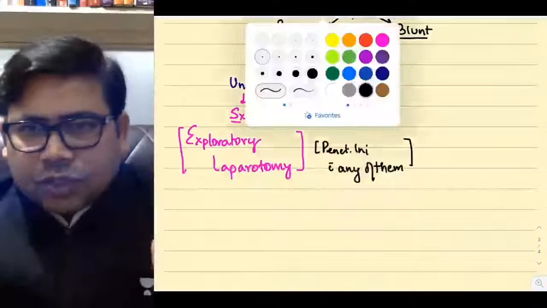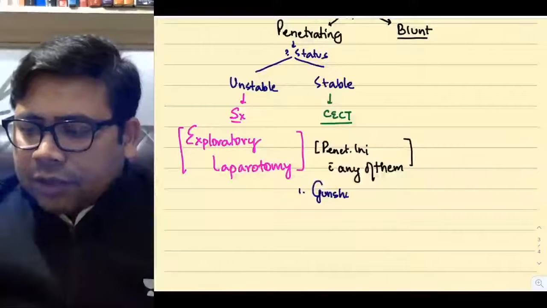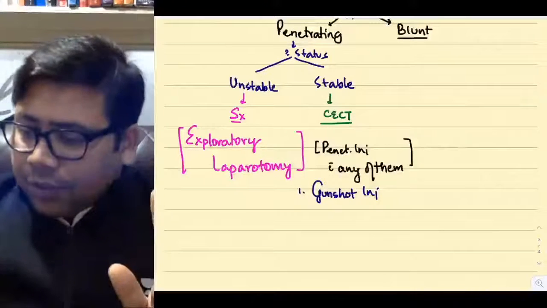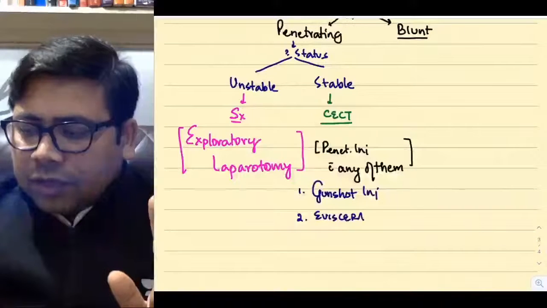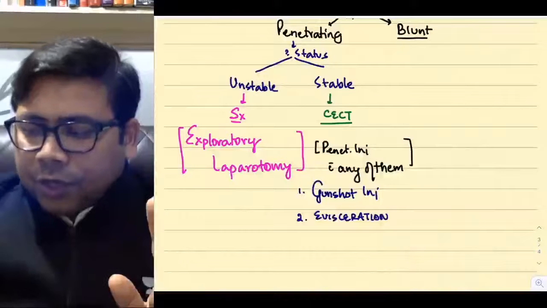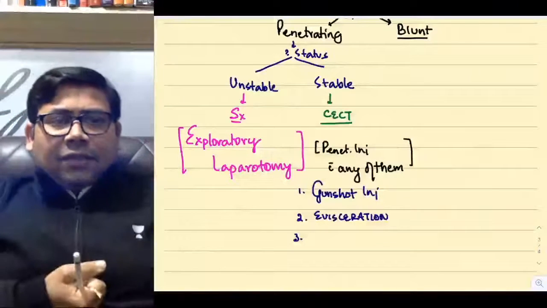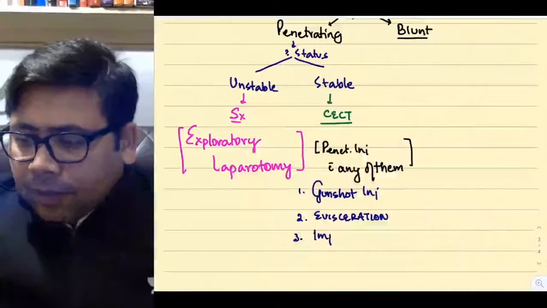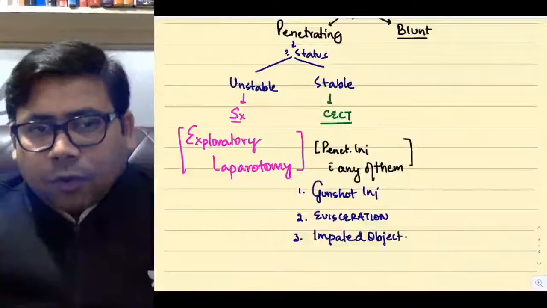Yes, if you get a patient with a gunshot injury. If you get a patient with evisceration, viscera protruding out, yes or no? If you get a patient with an impaled object, like the weapon is still there in the abdomen, someone is stabbed with a knife and that knife is still there. So, impaled object. Yes. Now, why is this impaled object important?